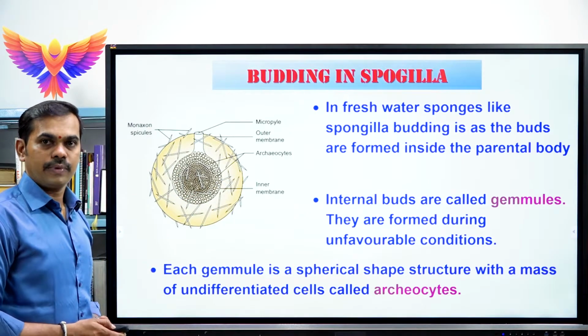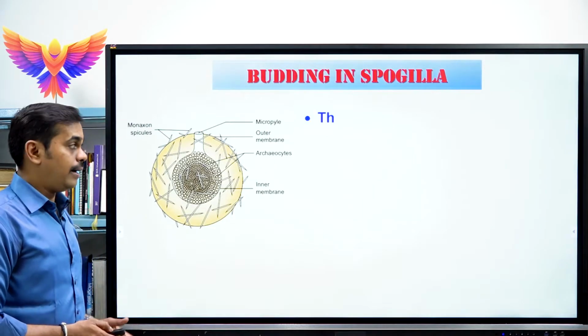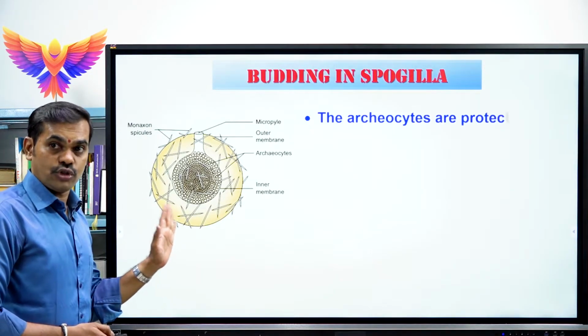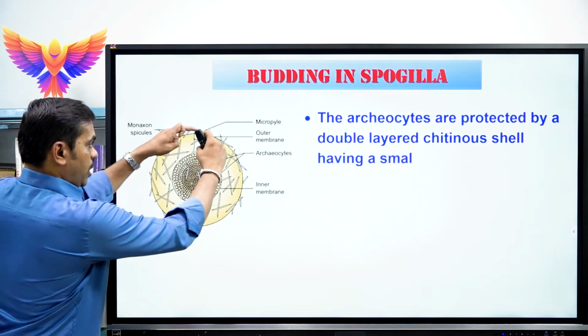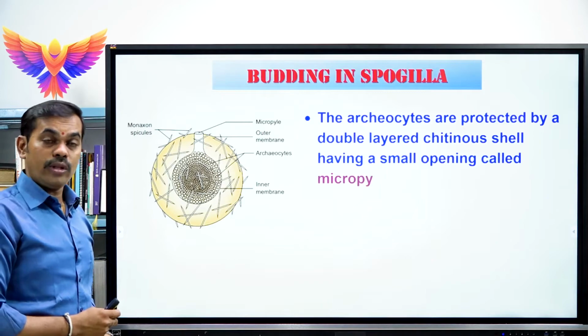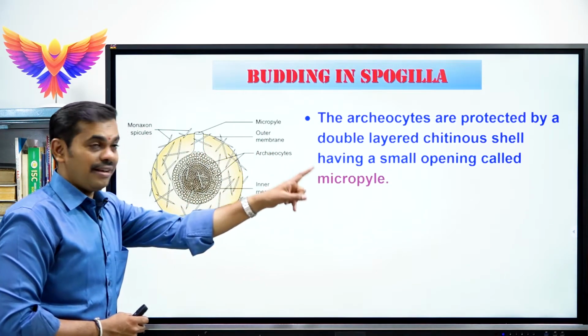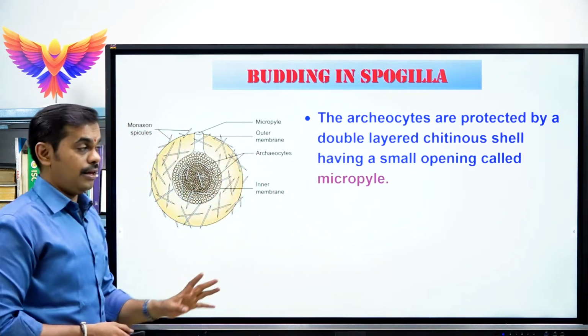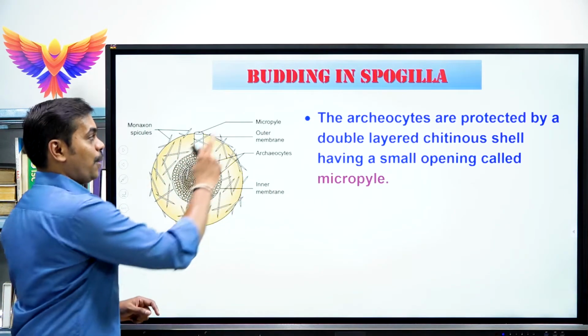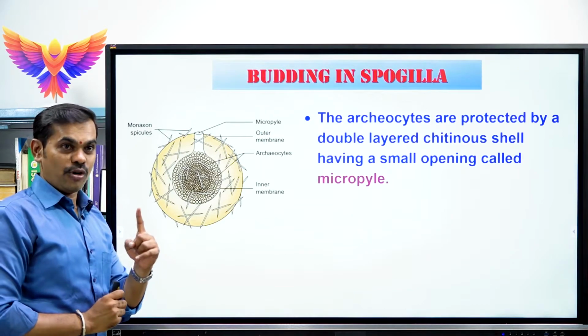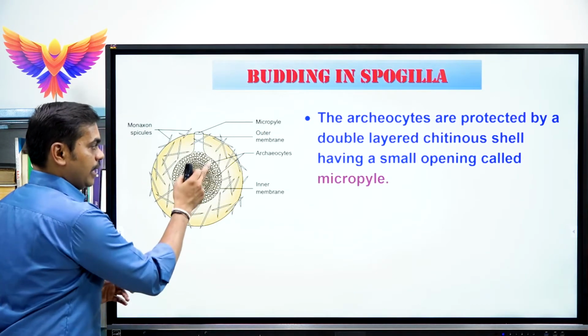Very important. And these archaeocytes are completely protected with the help of a double layered chitinous shell, which has a small opening called micropyle.